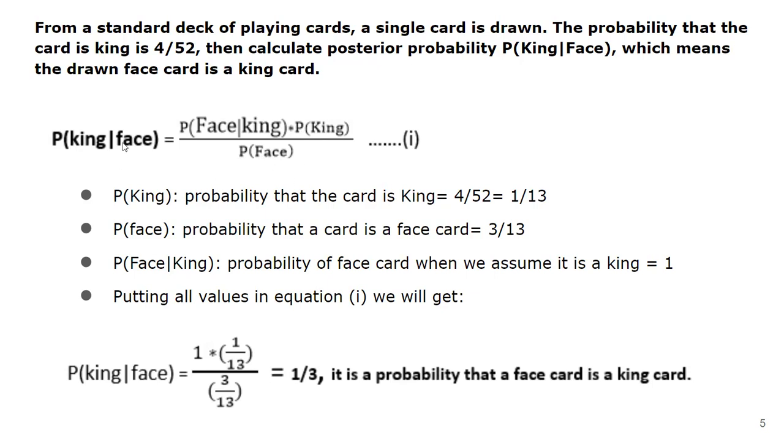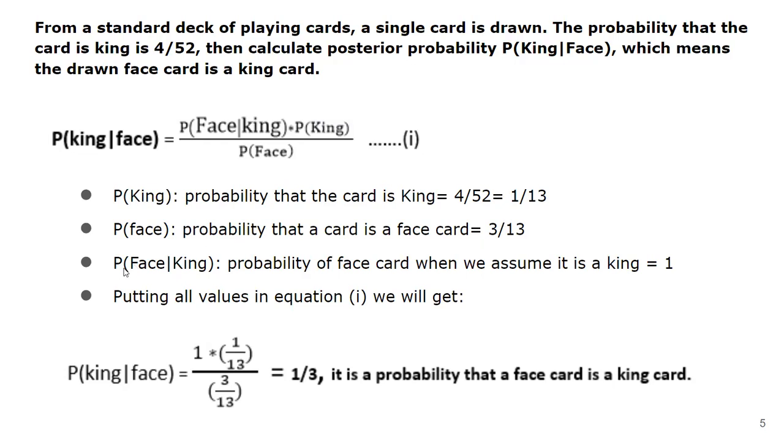So let us see what these terms mean. Probability of king is the probability that the card is a king. There are only 4 king cards available out of 52 cards, so the probability is 4 out of 52, that is 1 divided by 13. Now, the probability of having a face card. The probability that a card is a face card is 3 divided by 13. Okay, fine. There are going to be a total of 4 cards per suit which are face cards, so 3 plus 1. Out of those 13 cards, only 3 are going to be face cards.